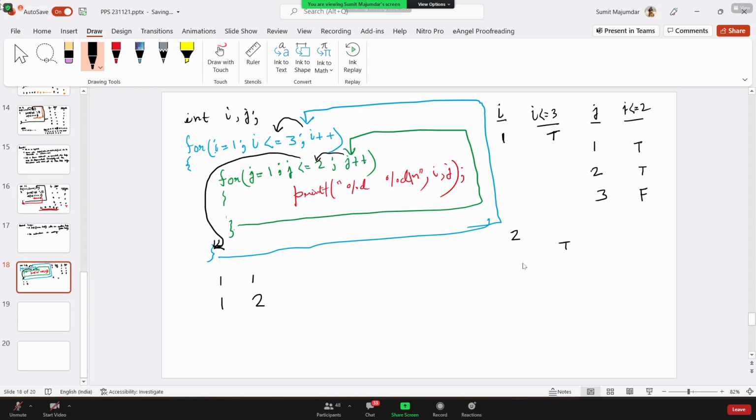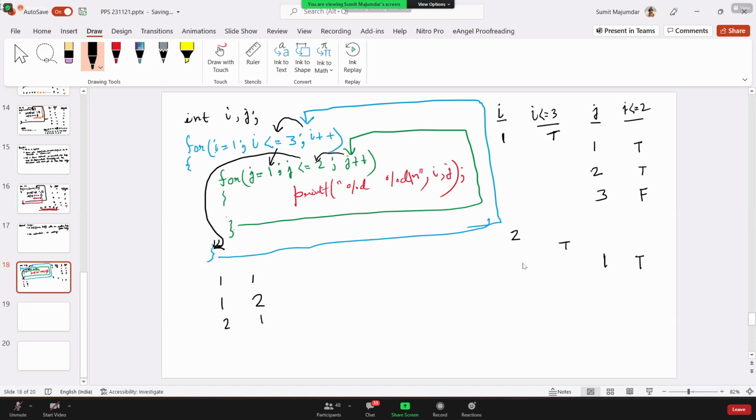Now, next, what will happen? What will be the value of j? 1. As I am entering into the loop, the j will be reinitialized to 1. So let me reinitialize the j value to 1. The condition is obviously true. As the condition is true, it will enter into the inner loop. So it will print the value of i and j, that is 2 and 1.